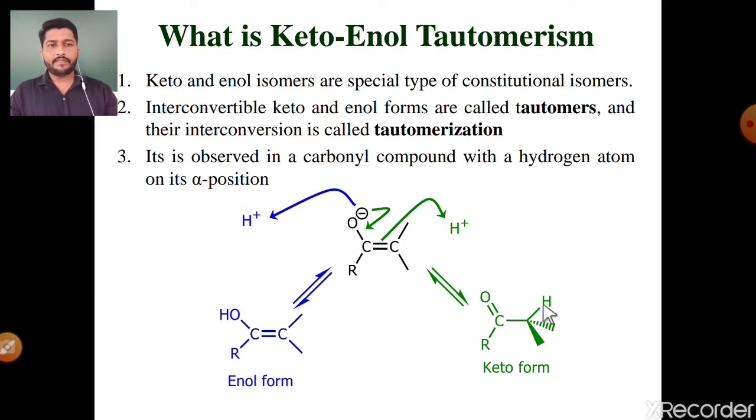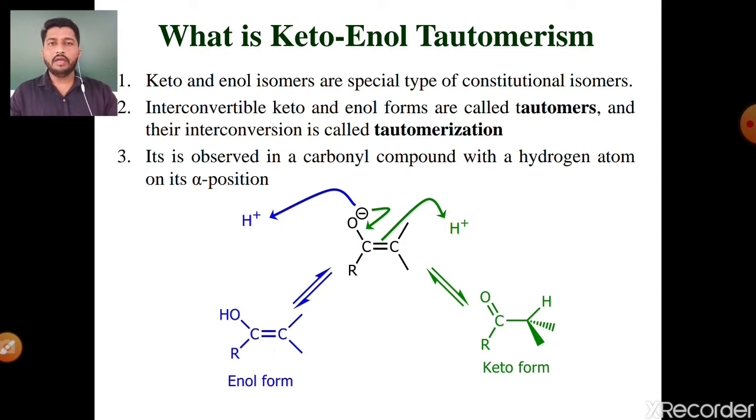See, the example is a keto form and this is the enol form. They have the same molecular formula but differ in their structural arrangement. In the keto form, there is the functional group C double bond O, but in the enol, there is a carbon with a double bond as well as a hydroxy group on the same carbon.